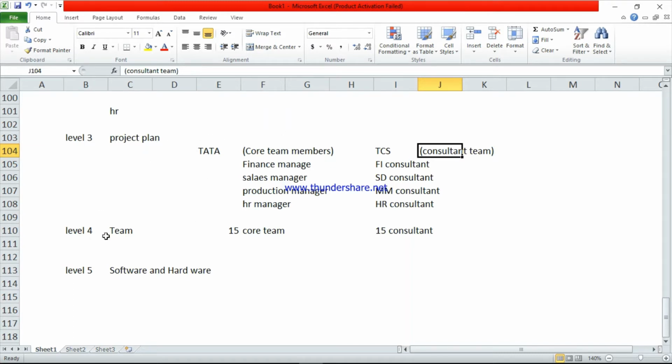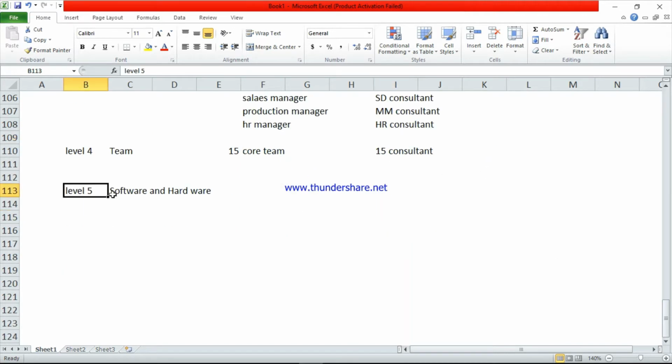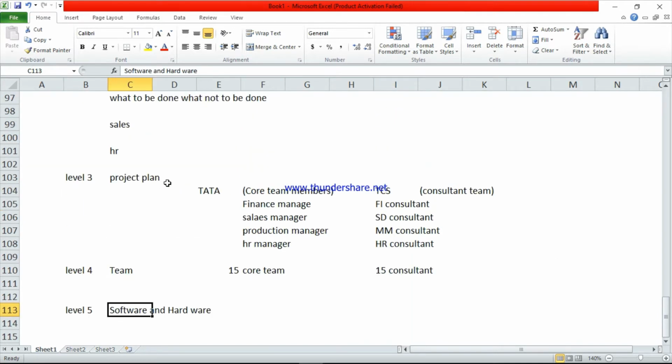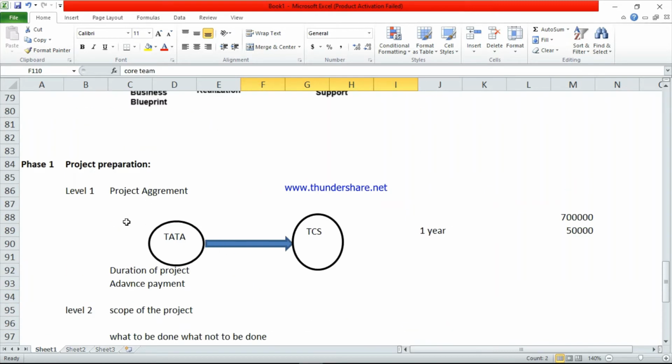Level 4 is related to the team. Here the managers will select particular employees to implement the project. Some employees from Tata and some from TCS, both parties will mix together and do the implementation. The last one, the fifth level, is the software and hardware. First the management will provide the software and hardware facilities to these employees. So this is the first phase, project preparation.